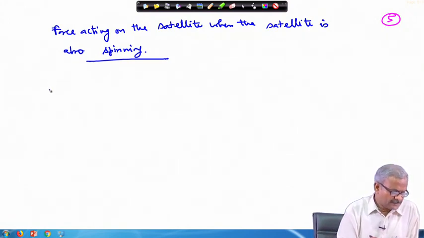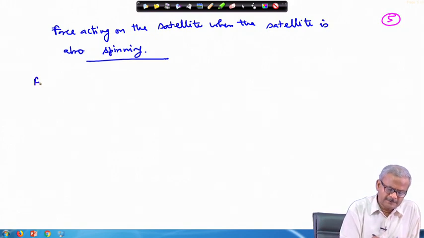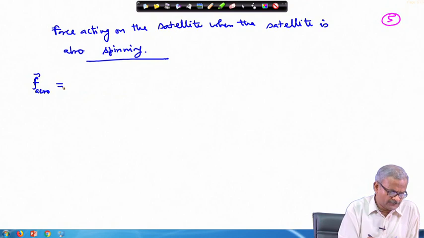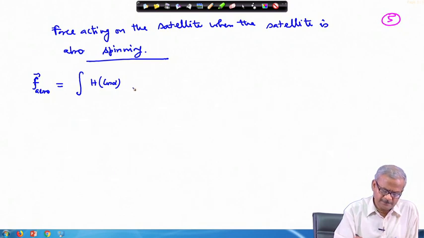In that case the aerodynamic force can be written as, the same way we have written here, h cos alpha rho A times V_R times V_R dot dA.